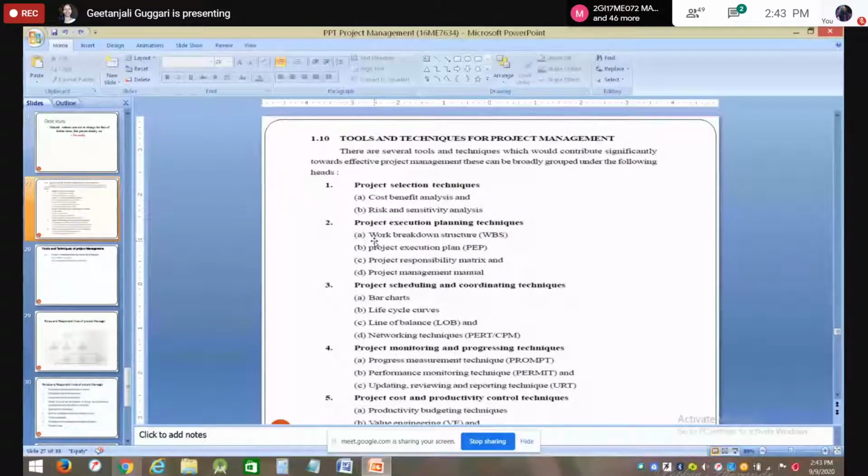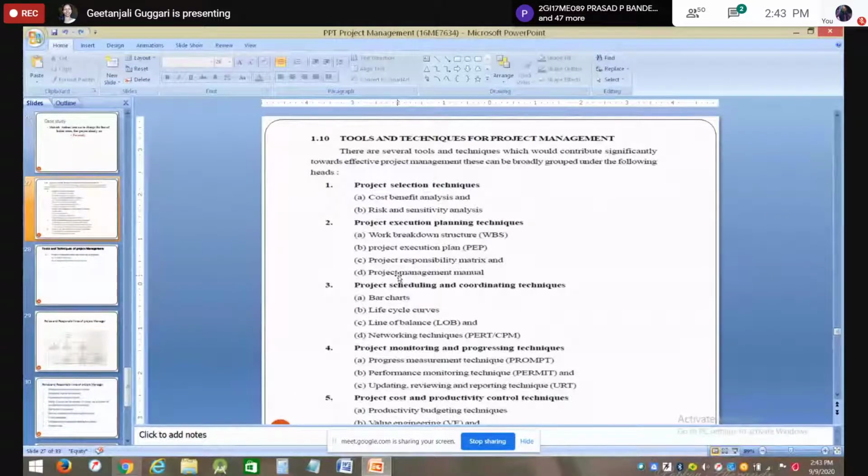Here we have around four techniques: work breakdown structure, project execution plan, project responsibility matrix, and project management manual. The project management manual will be available in government offices for you to refer to.